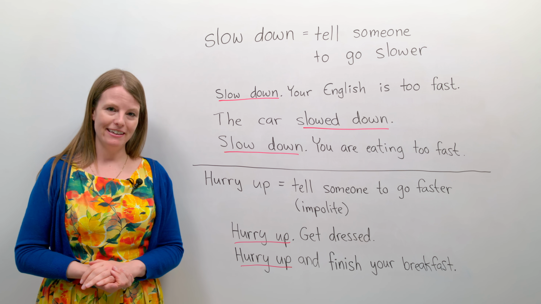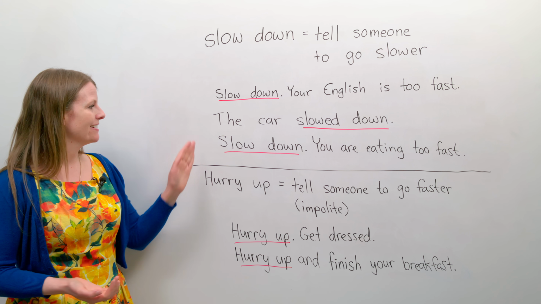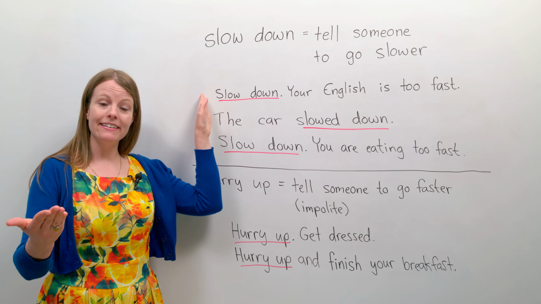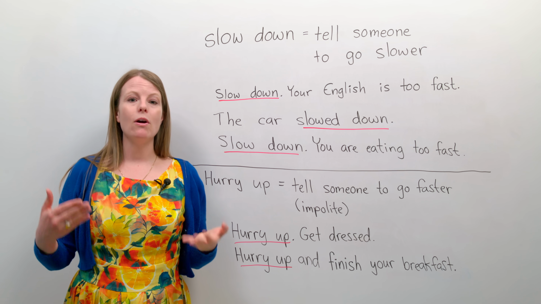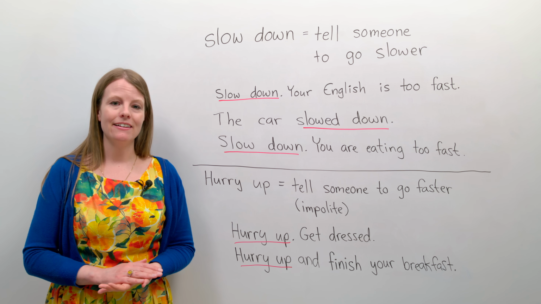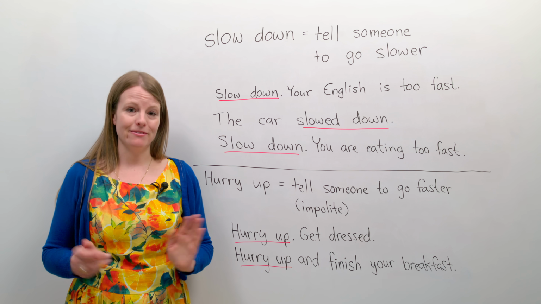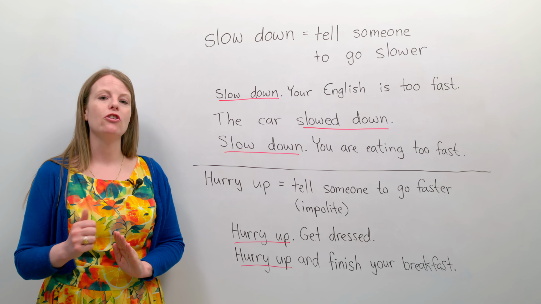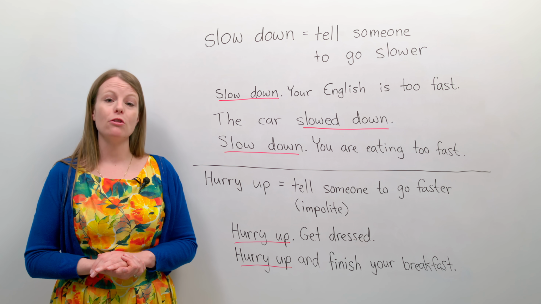Your English is too fast. Here is another. You can use this. If someone is talking very fast, you can say, please slow down. I don't understand. So it's a very good phrase for people learning English.